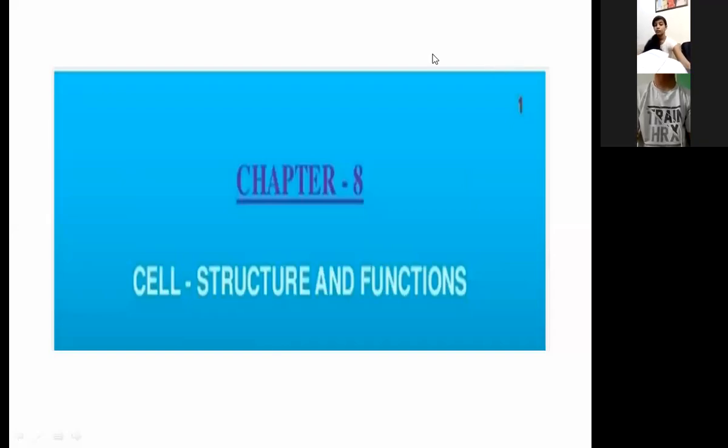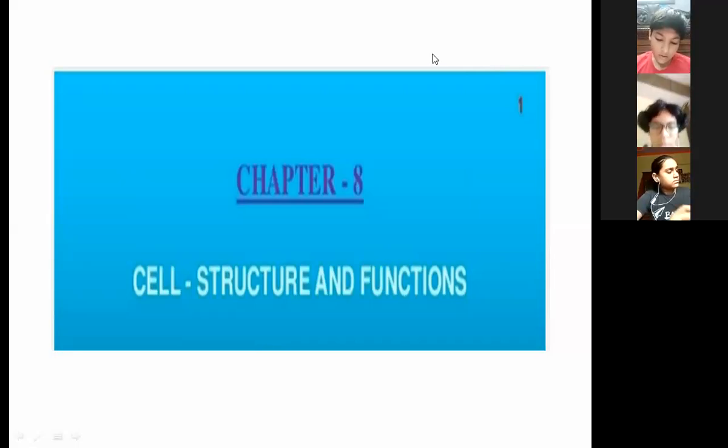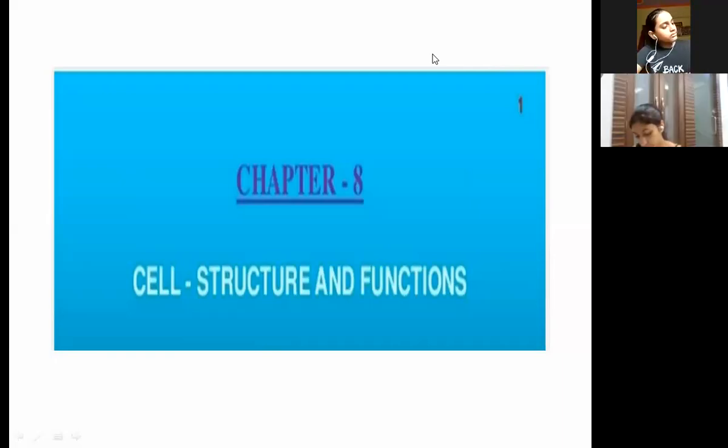Good morning, children. In today's class, we'll be starting chapter number 8, Cell Structure and Functions. Yesterday we discussed the misunderstood words of this chapter. As this chapter is a new one for you, for the first time you are going to study about the cell. What is the structure of the cell and what function does the cell perform in our body? All these things we are going to study in this chapter. Internal structure of the cell.